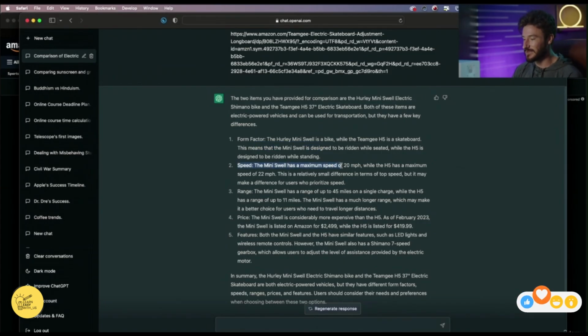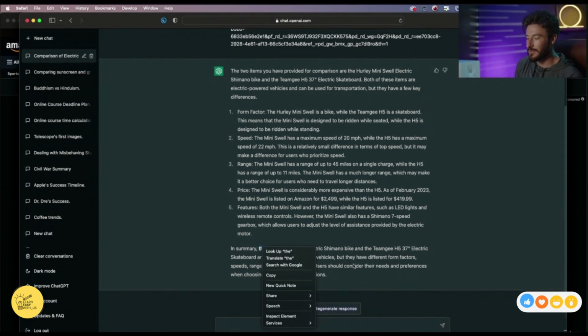The max speed of the Mini Swell is 20 miles an hour, while the H5 is 22 miles an hour. The range, which is incredibly important, one is 45 miles on a single charge, and one is 11. The price, which is pretty obvious, and then the different features. Both the Mini Swell and the H5 have similar features such as LED lights, wireless remote controls. However, the Mini Swell also has a 7-speed gearbox, which allows the user to adjust the level of assistance provided by the electric motor. And then it gives a summary at the end.